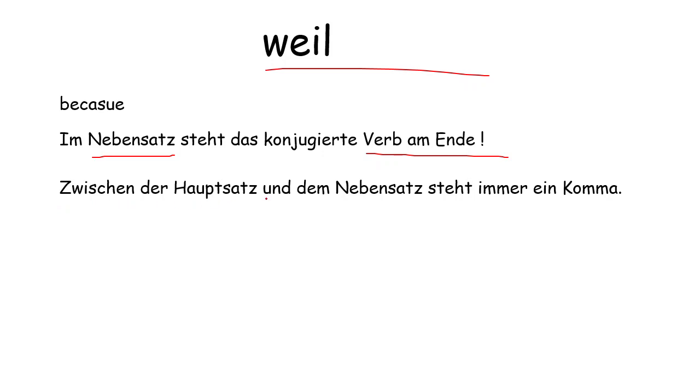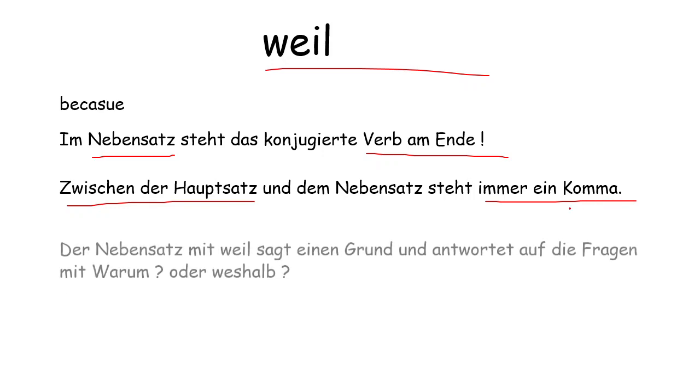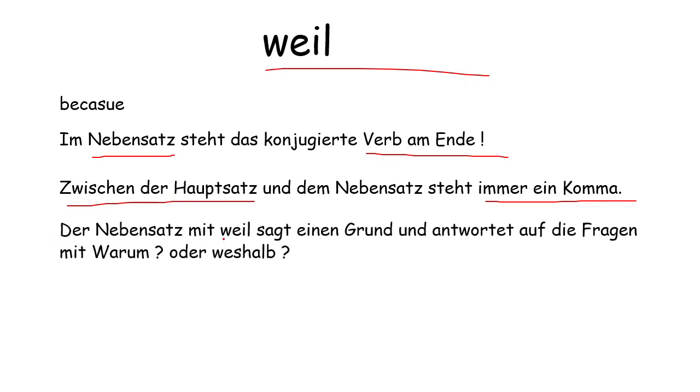Zwischen dem Hauptsatz und dem Nebensatz steht immer ein Komma. As weil is a connector used to combine two sentences, between them there always remains a comma. Der Nebensatz mit weil sagt einen Grund und antwortet auf die Frage warum und weshalb. So it always gives a reason and answers the question why and weshalb.